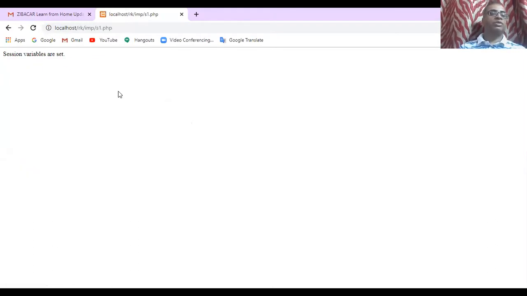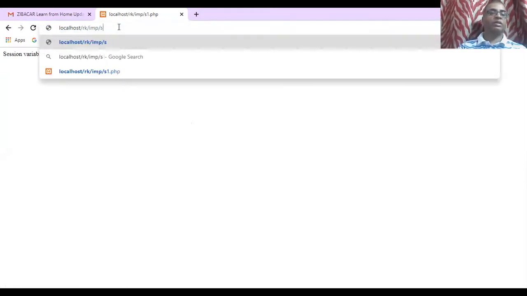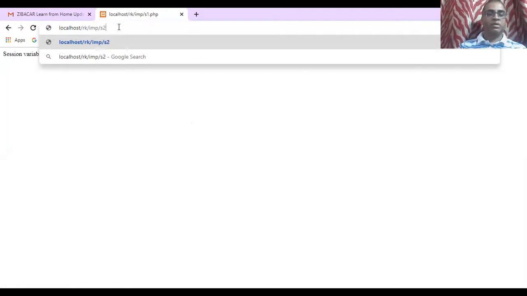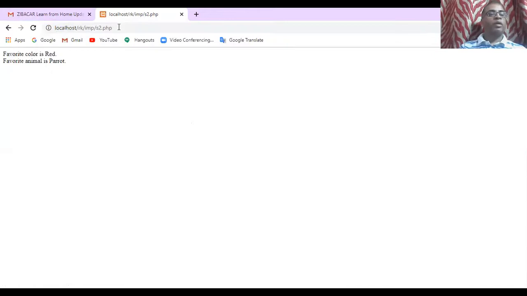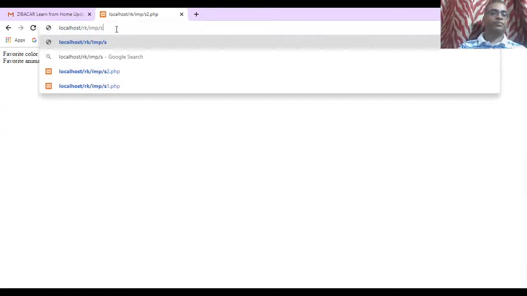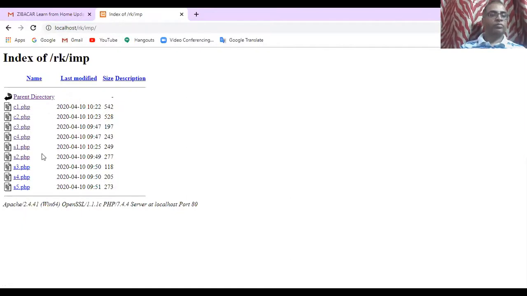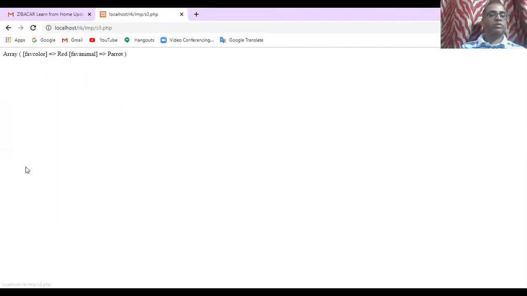See, the session variables are set. The first program says session variables are set, for setting and checking the session variable. Then the second one: now it is displaying favorite color is red, favorite animal is parrot. Then I'll go for the third.